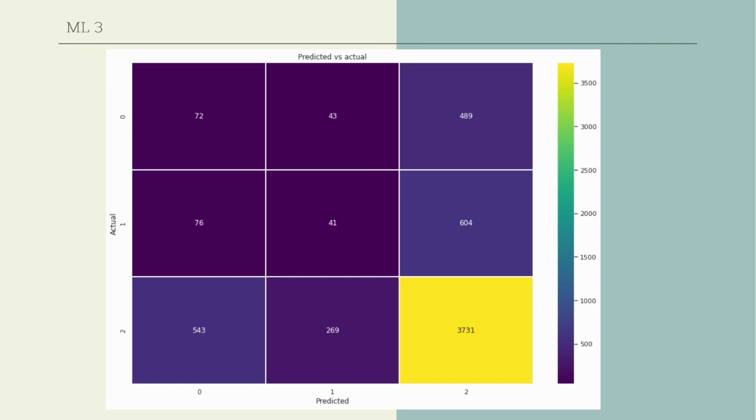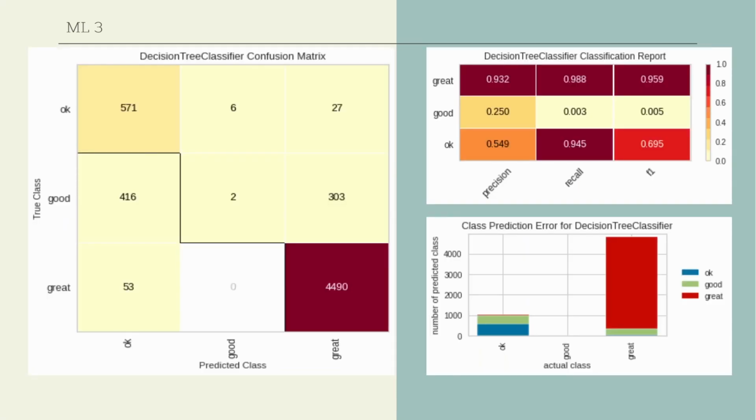Then we moved on to the Yellow Brick classification report. Again, for the classification, all of the great came in at very high, over 92%, 0.93. The good did not do particularly well, around 0.25 for the highest and 0.3 and 0.5 for recall and F1 respectively. And OK did the best in recall.